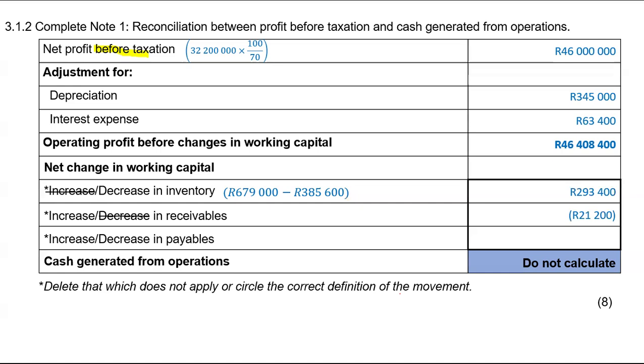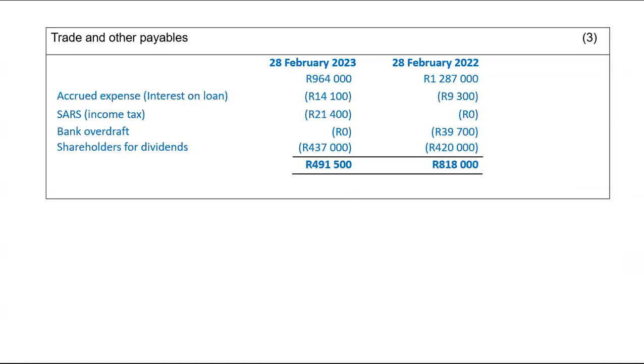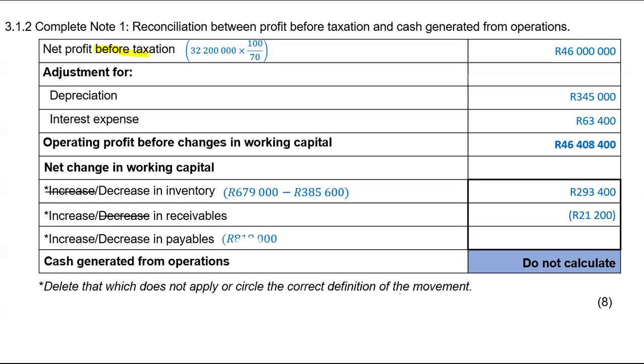With payables, we just calculated them in the previous slide. Payables for this year are less than payables for last year, so the difference will be a cash outflow, which will be 326,500. Then take 293,400, subtract 21,200, subtract 326,500. You will get a net change in working capital of 54,300.